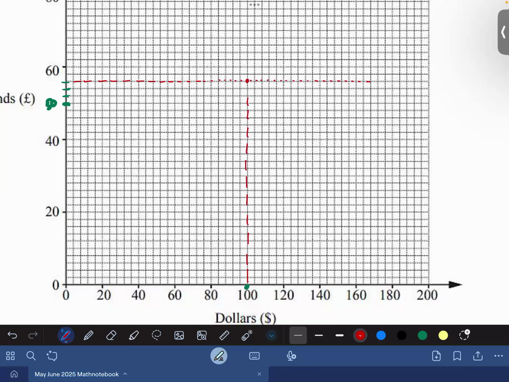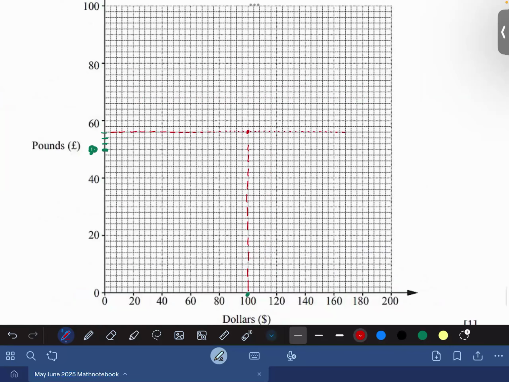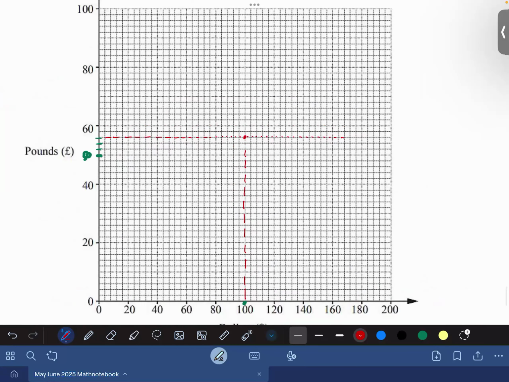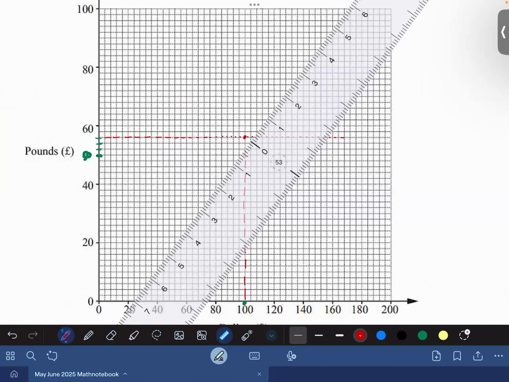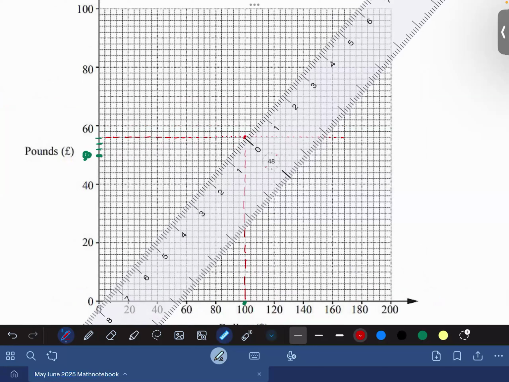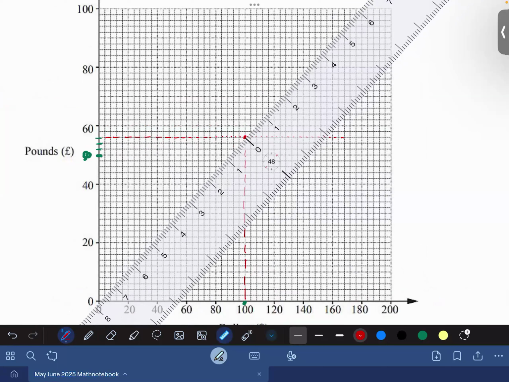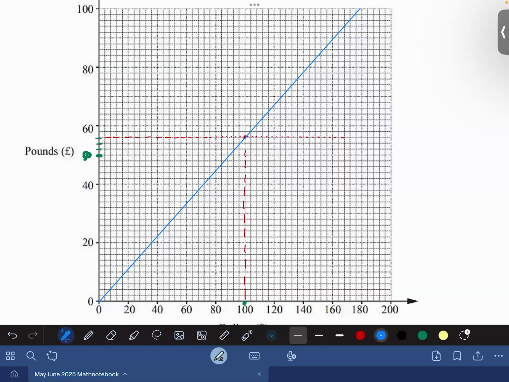Now I realized one thing, that this dot is the scale given to us. What I'm going to do is use a scale and connect with the 0 like that in order to draw the conversion graph. So try to be accurate, okay? So let me draw the graph here. Okay, done. So the graph is done.